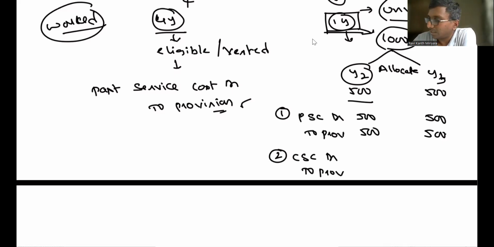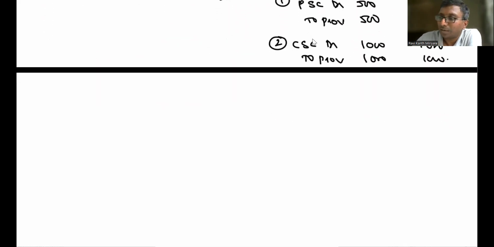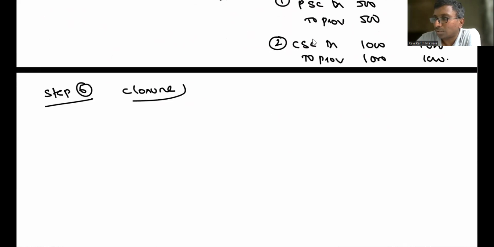So like the first year, whatever the 1,000 rupees or whatever number comes, by end of the third year, 3,000 rupees is already accumulated. Then we will give the medical services to the employees. That is the past service cost concept. And the last step, that is the sixth step: if there is any closure.